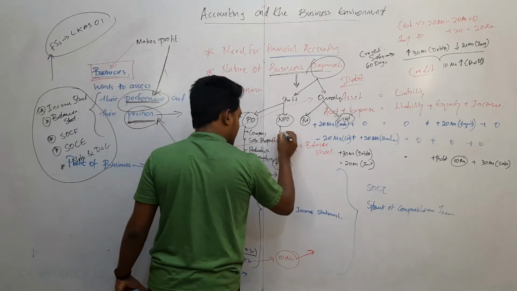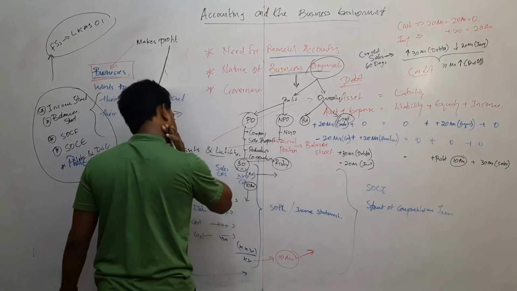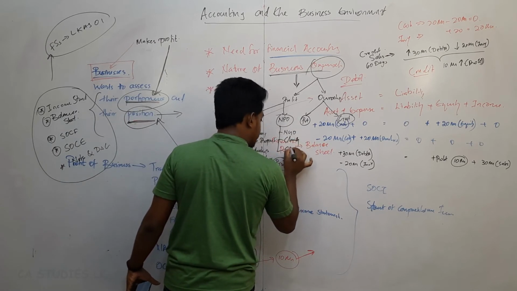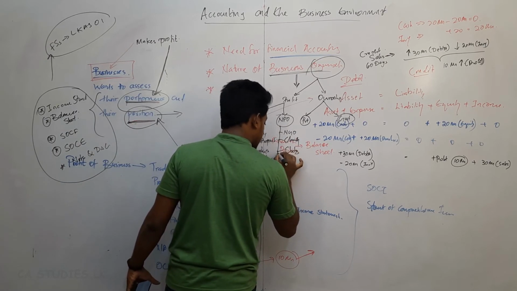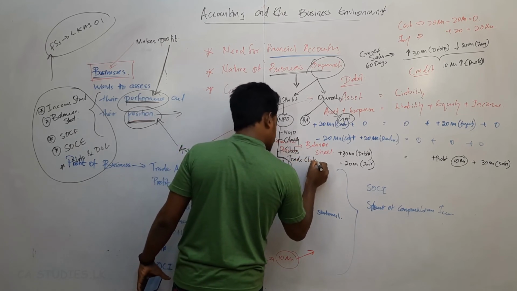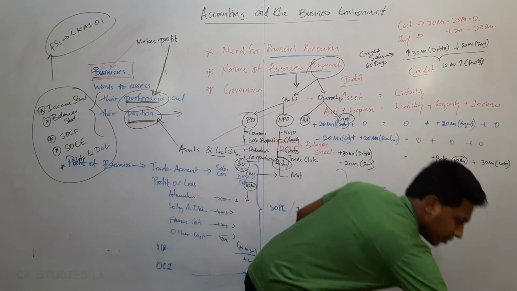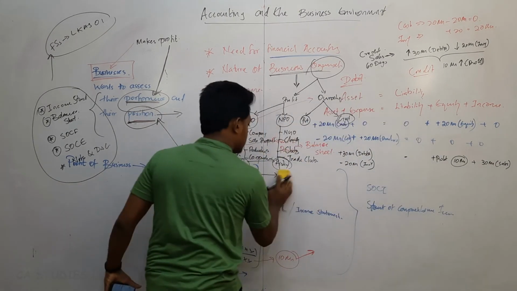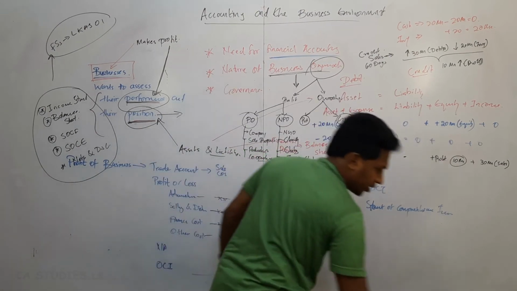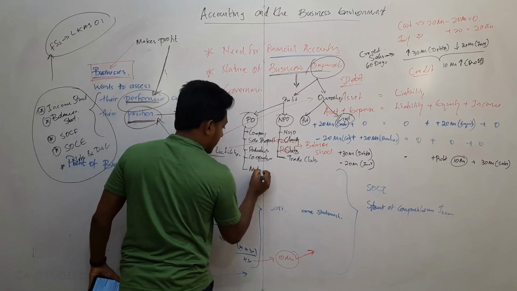Not for profit organization: non-governmental organization, then charity, then clubs, sport clubs, then trade clubs. Then mutual association. Mutual association is a profit oriented organization, it is also same like cooperatives.